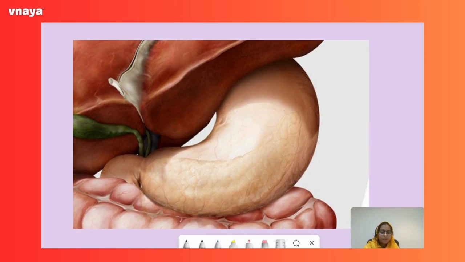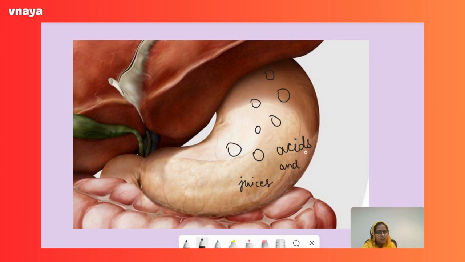This is the J-shaped organ, which is part of the digestive system, and this chamber is called the stomach. When the food enters it, the food will encounter acids and the stomach juices that have been secreted by the stomach itself. Which acid?